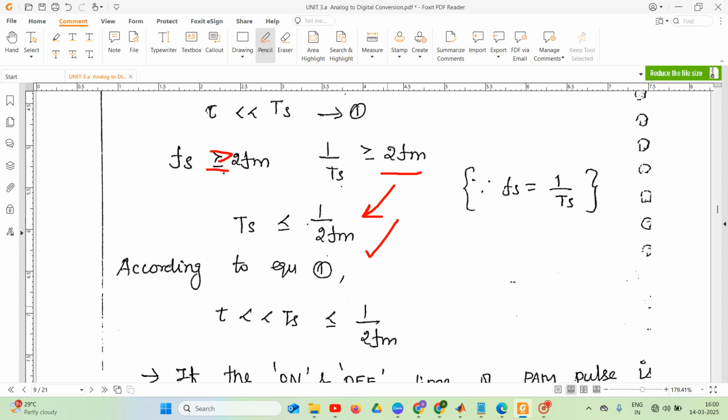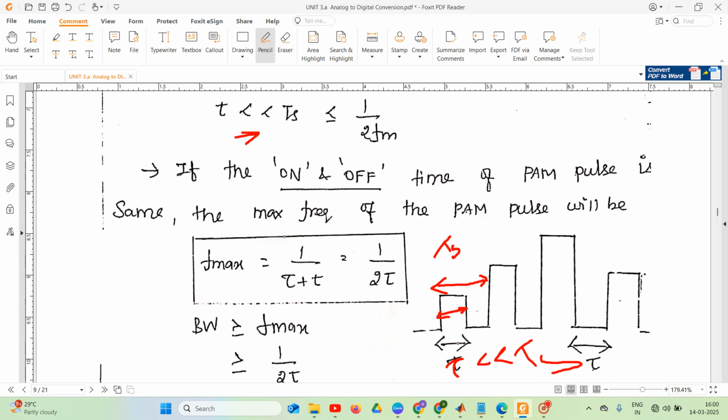As we know, tau, the pulse width, is less than or equal to the sampling time period Ts. This sampling time period is less than or equal to 1 divided by 2 Fm. In this rectangular pulse, we get the next sample after every sampling time period. After this sample, we will get the next sample after the sampling time period Ts.